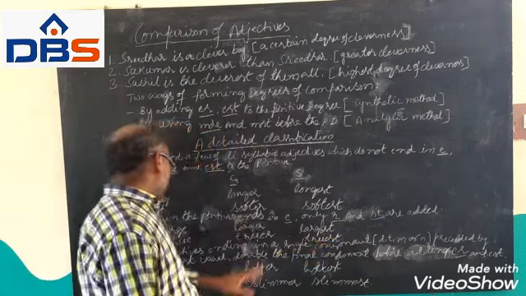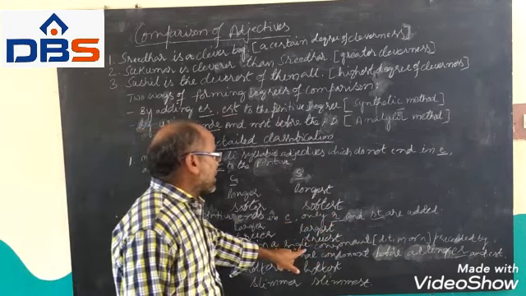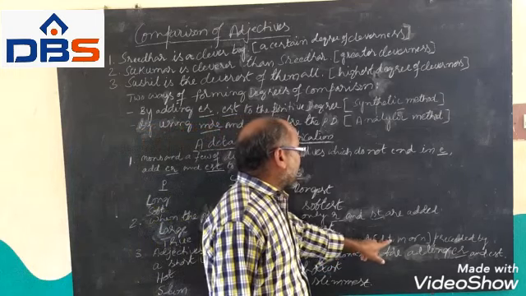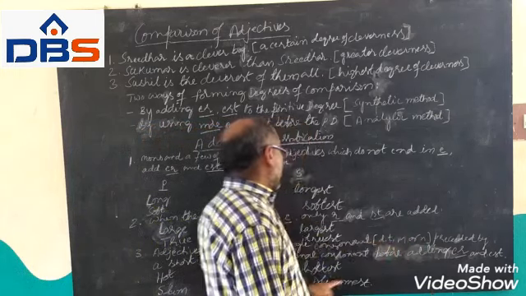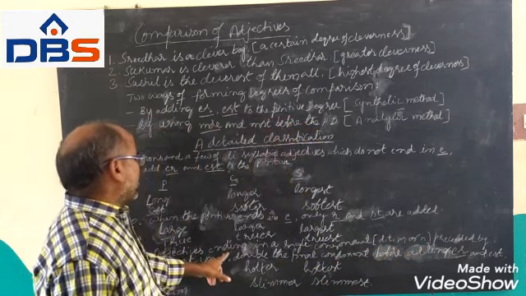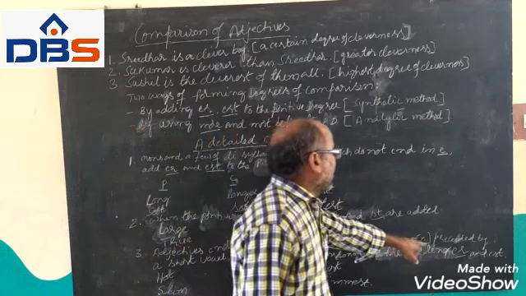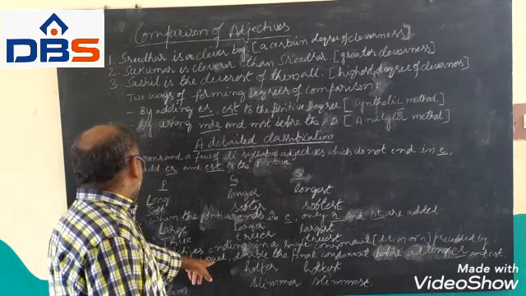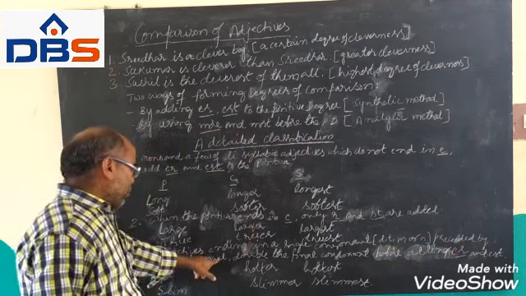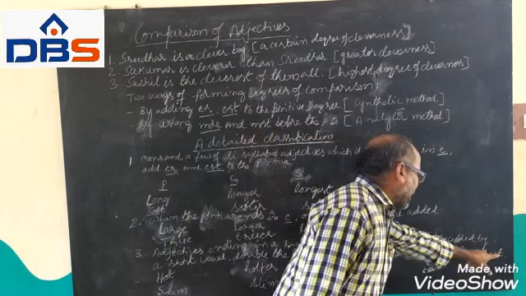Now rule number 3: adjectives ending in a single consonant, that is d, t, m or n, preceded by a short vowel. Double the final consonant before adding er and est.